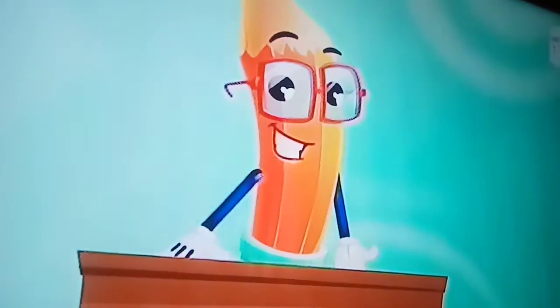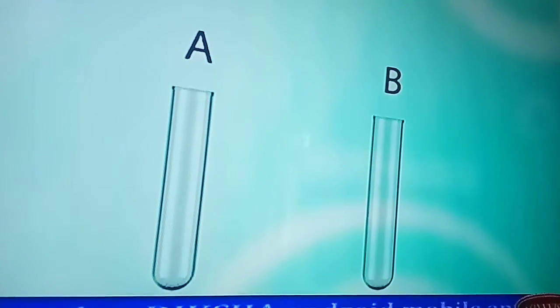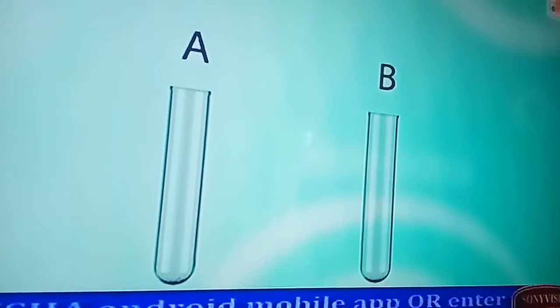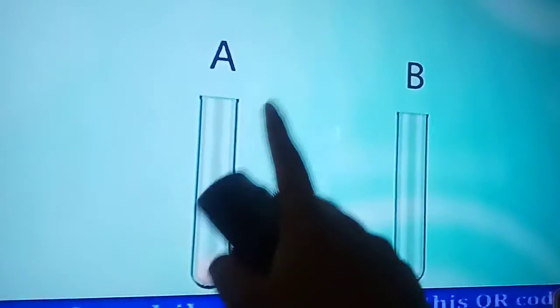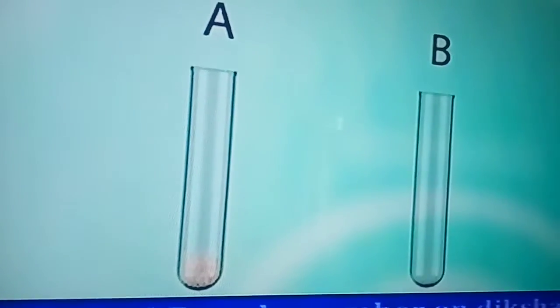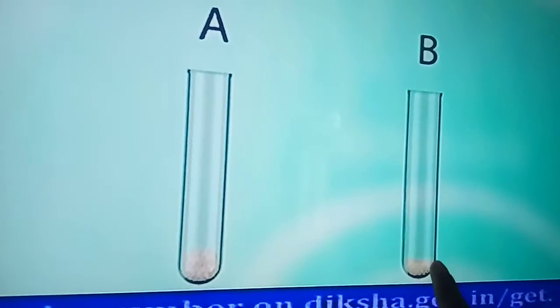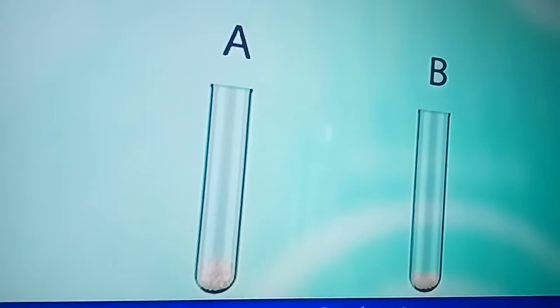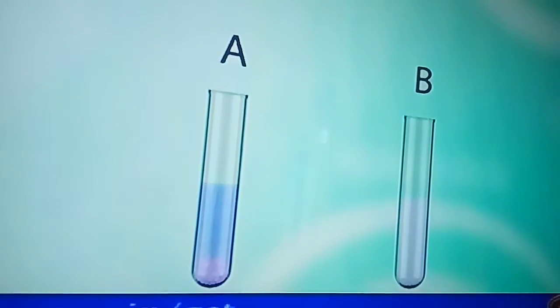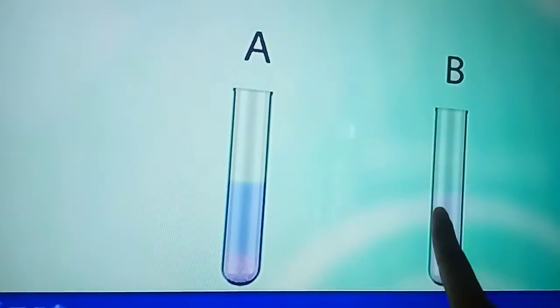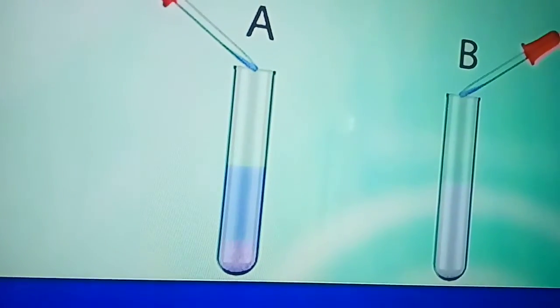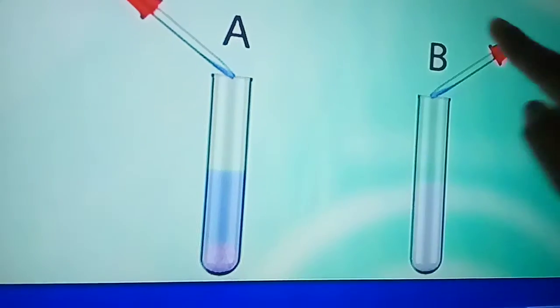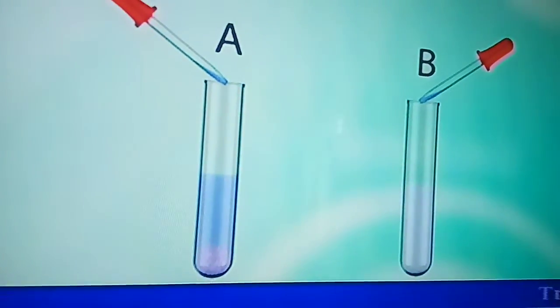Let us perform an activity here. Take two test tubes. Label them A and B. In test tube A, put 1 teaspoonful of boiled rice. And in test tube B, keep 1 teaspoonful of boiled rice after chewing it for 3 to 5 minutes. Add 3 to 4 ml of water in both test tubes. Now pour 2 to 3 drops of iodine solution in each test tube and observe.